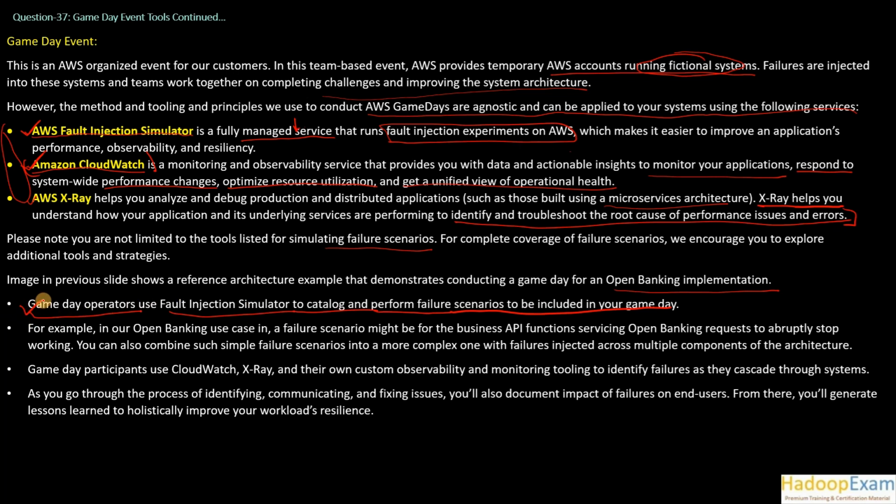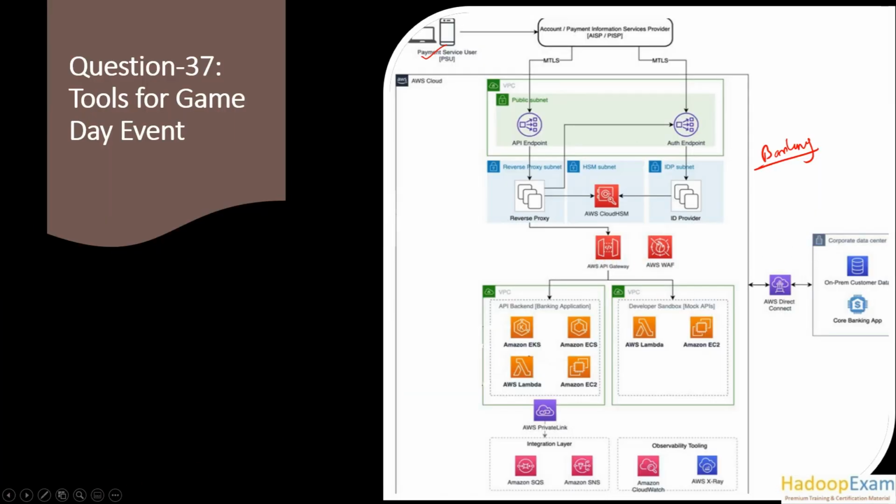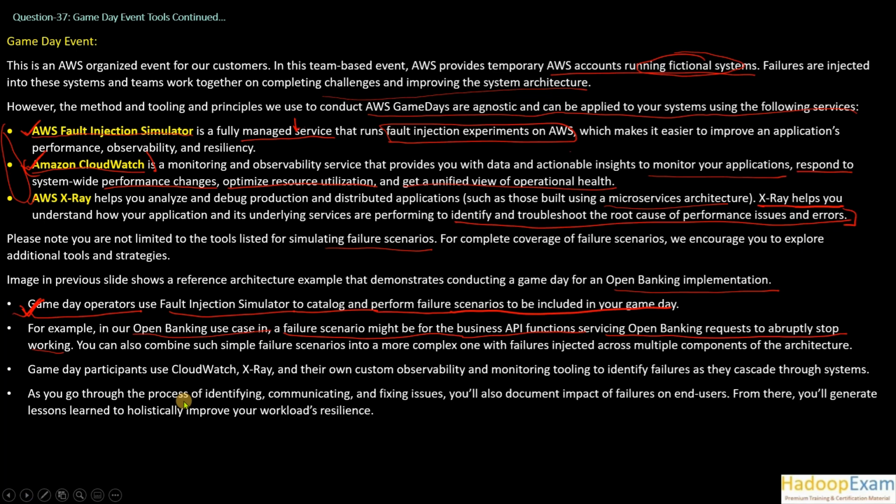They will try to inject new failure scenarios, and you, being an architect, need to take care of those failure scenarios. For example, in our open banking use case, a failure scenario might be that the business API function servicing open banking requests abruptly stops working. The operator will bring down this API, and this is how it cascades. You can also combine such simple failure scenarios into more complex ones, with failures injected across multiple components in the architecture.